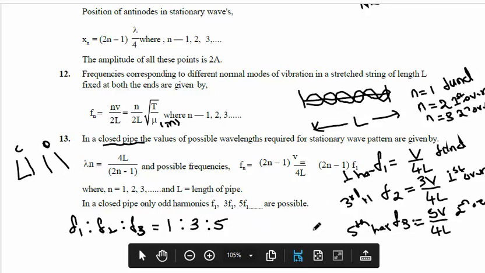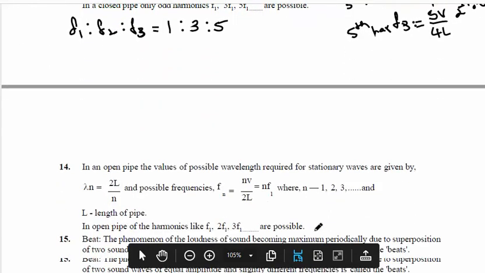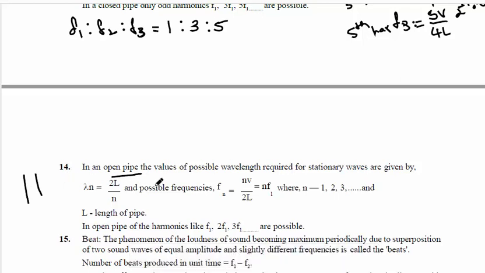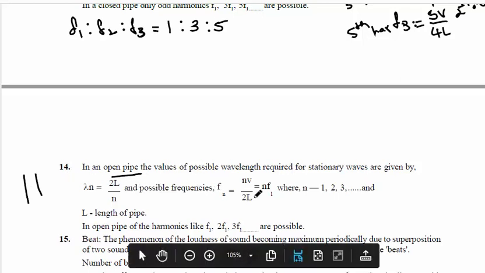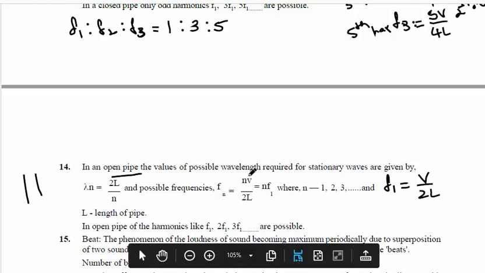So this is about closed pipe. Next one is open pipe. What is open pipe? A pipe which is open at both ends is open pipe. So the frequency here is Fn equal to nV by 2L. So the first frequency F1 will be V by 2L, substituting N as 1. Substitute N as 2.